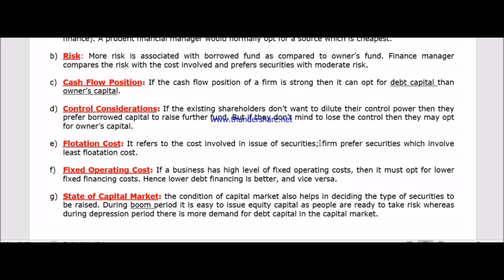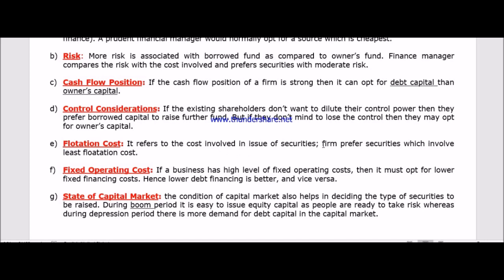You have to issue a prospectus, hire a broker, and give advertisements, and for all those things you need to pay money. All of that money you have spent to issue that security is known as flotation cost.